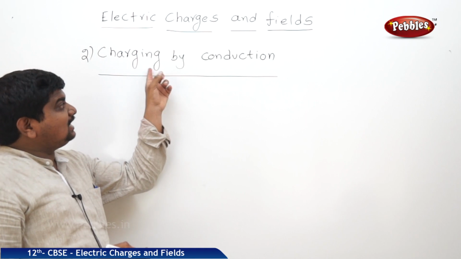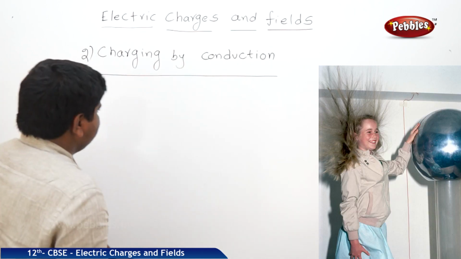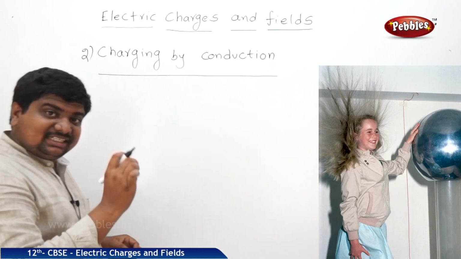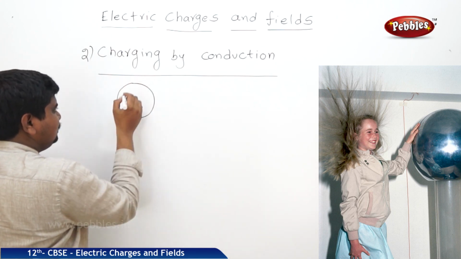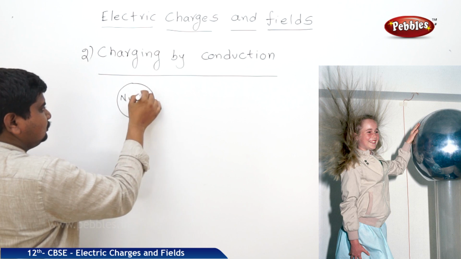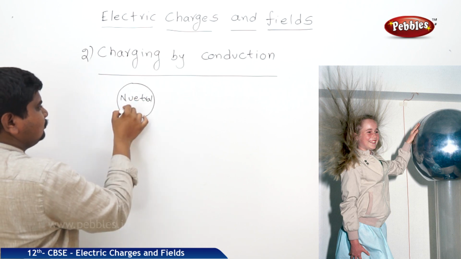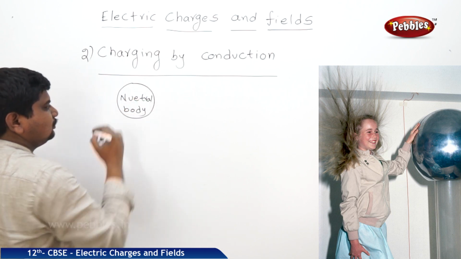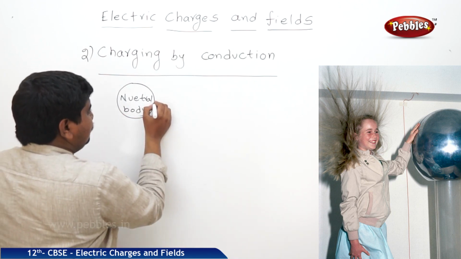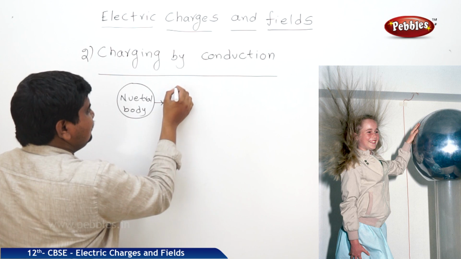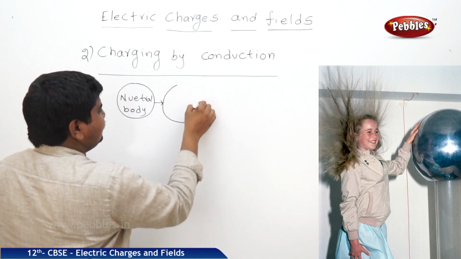Next process, charging by conduction. What is the meaning of charging by conduction? A neutral body, as usual, should be charged. That's why we are placing this neutral body in contact with a charged body.